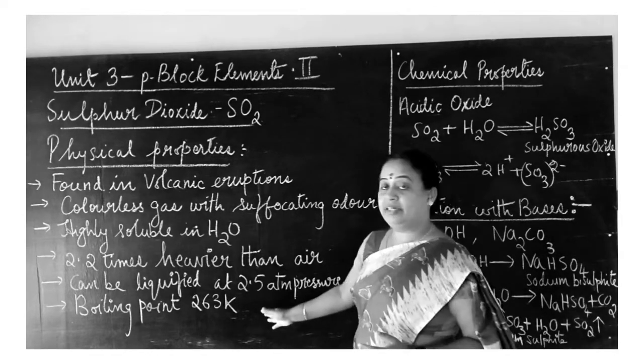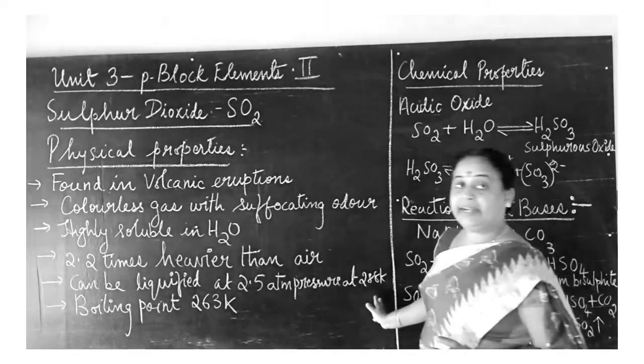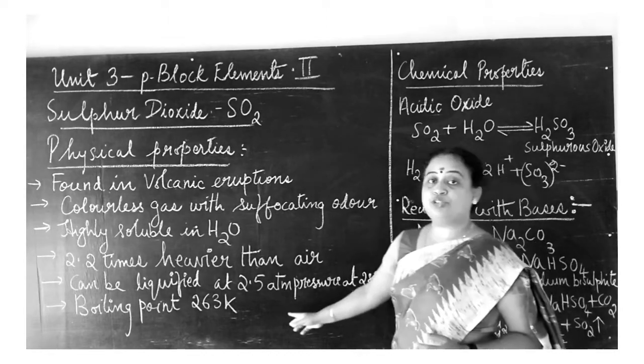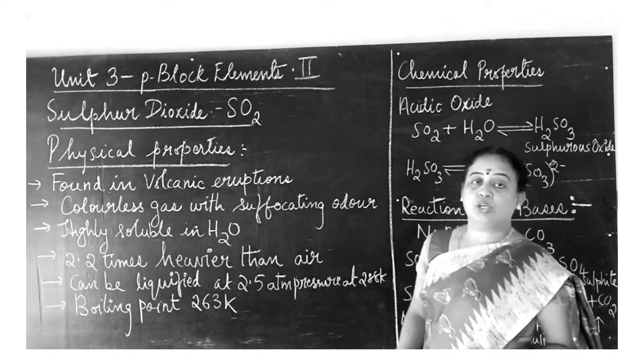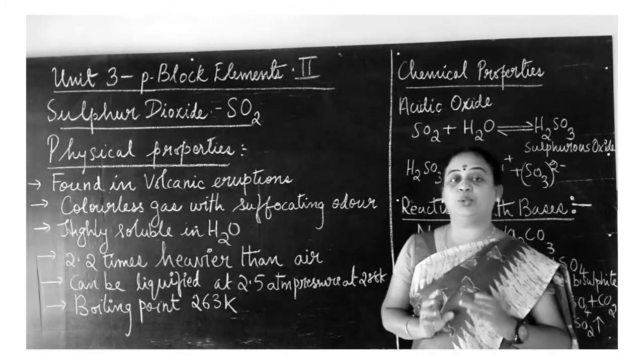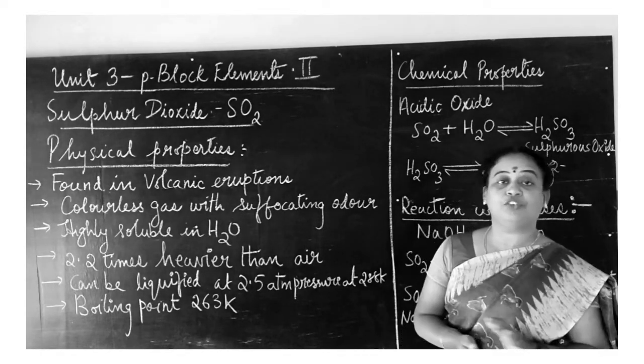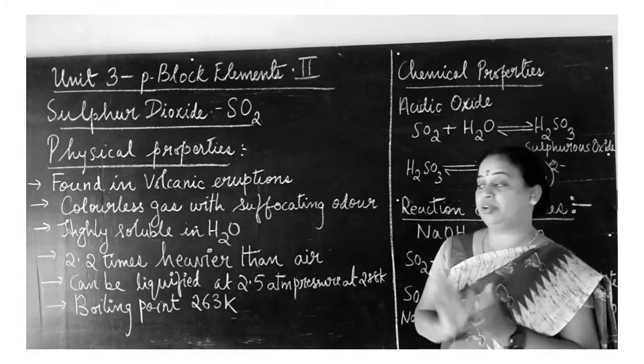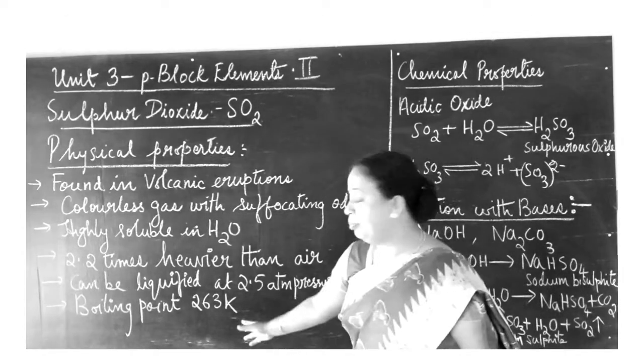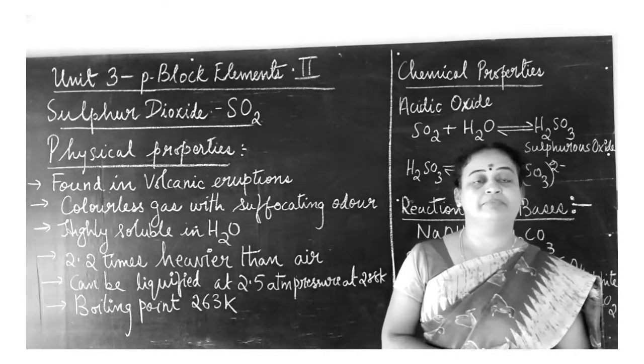At 2.5 atmospheric pressure and 288 Kelvin, sulfur dioxide gas undergoes liquefaction, that means it gets converted into liquid. The boiling point is 263 Kelvin.